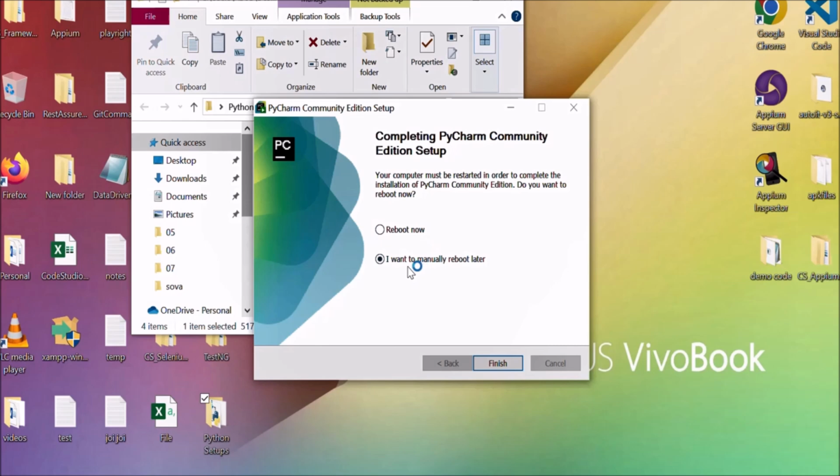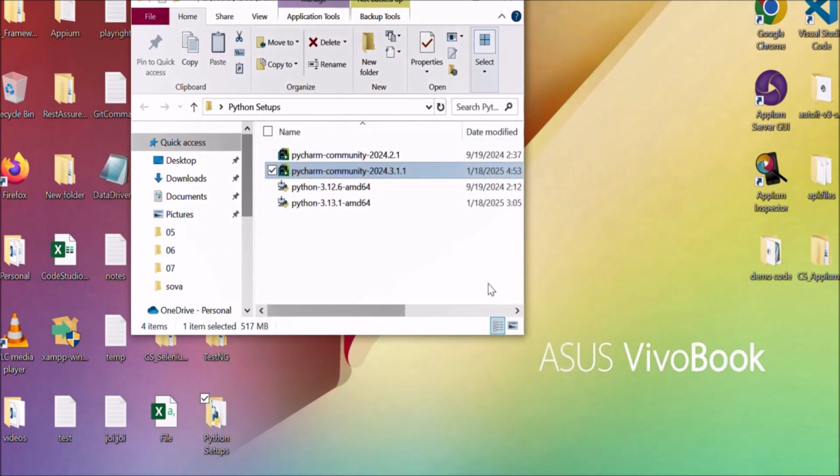Reboot now, or you can reboot manually also later. So I'm just clicking on finish. Completing PyCharm Community Edition setup. Installation is completed now. So just click on finish. Now let's reboot our system.